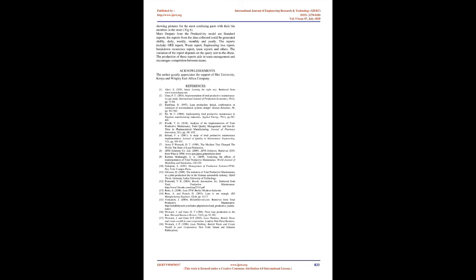When dealing with man, the strategy has training by utilizing a skill gap analysis, Fig. 12, for both mechanics and operators and defining standard operating procedures for the roles. Additionally, from the root cause analysis, one-point lessons are developed to be used as training material. To reduce time wastage in spare parts management, an inventory of all parts was done, and the parts classified according to consumption. A parts catalog was developed, showing pictures for the most confusing parts with their bin numbers in the store, Fig. 6. Main outputs from the productivity model are standard reports.